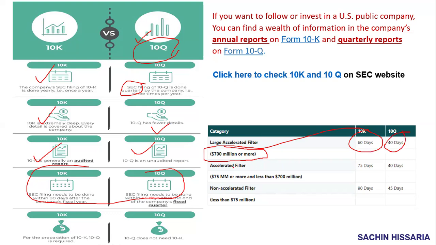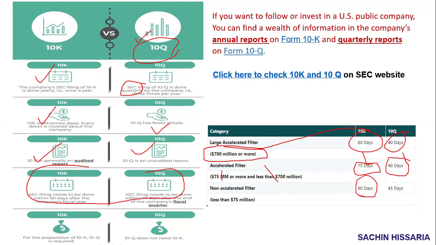Similarly, if you are an accelerated filer, where your public float is greater than 75 million and less than 700 million, then you need to file within 75 days. This is the annual filing of 10K, and the quarterly filing of 10Q will be done within 40 days. And when you are a non-accelerated filer, then you need to file within 90 days.